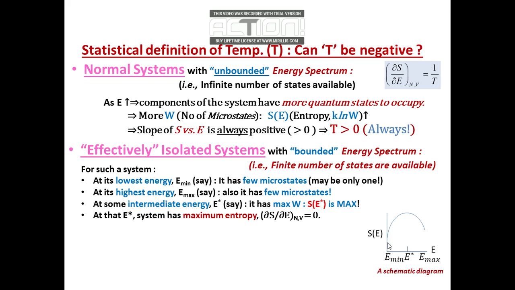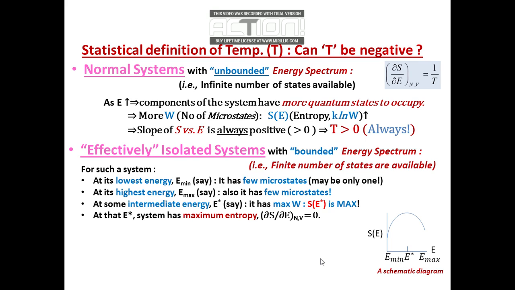For a system, if we plot S versus E, then we see that at some minimum energy you have some value of entropy, and this is a schematic diagram, not to scale. At some intermediate energy you have a maximum through which the entropy passes, and then it again decreases. At some E max it has again a small value. So you have this kind of schematic representation of S versus E plots.